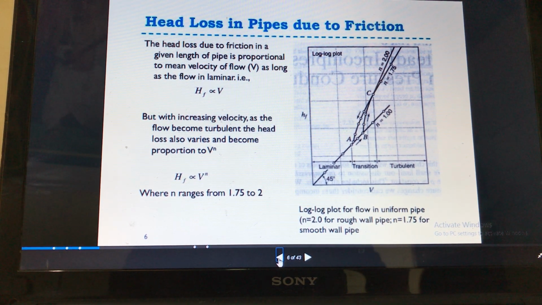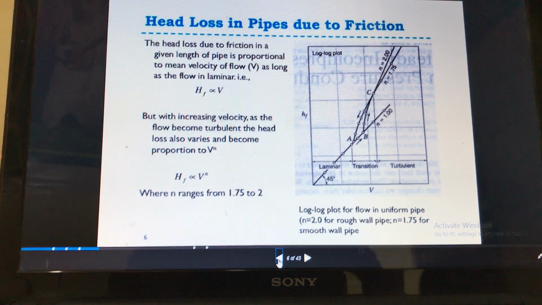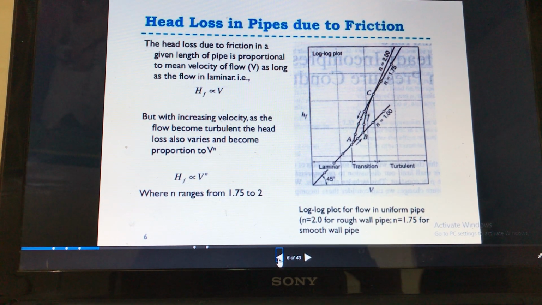Instead of rho upon mu, we can write 1 upon small nu, so it becomes V times D divided by small nu. Small nu is kinematic viscosity, which is the dynamic viscosity divided by the density. Based on this, we concluded the laminar and turbulent flows.